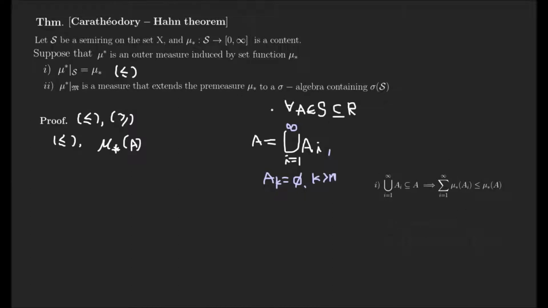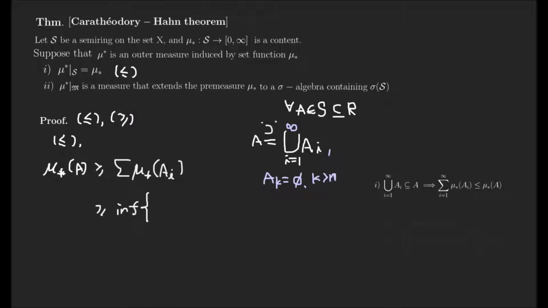Because this direction clearly implies this direction, we can say these are greater than the summation of mu lower star A_i. However, if we take the infimum, this becomes smaller.